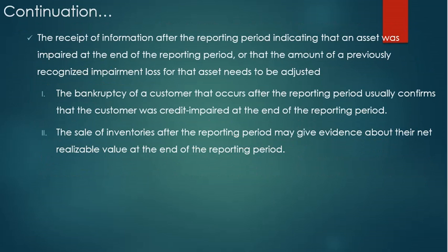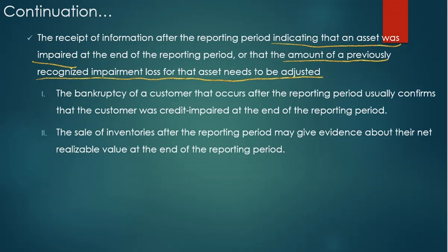Second one, the receipt of information after the reporting period indicating that an asset was impaired at the end of the reporting period or that the amount of a previously recognized impairment loss for that asset needs to be adjusted. Here, impairment means reduction in value of an asset. Let us understand this sentence with two examples.